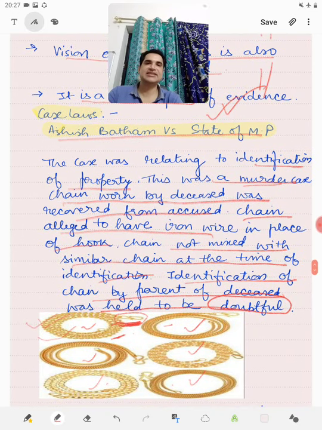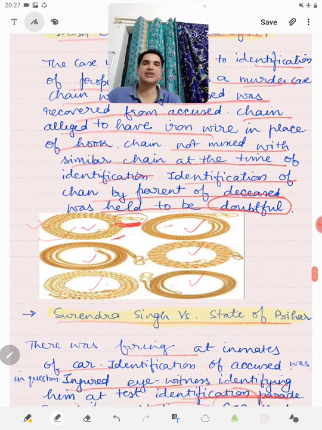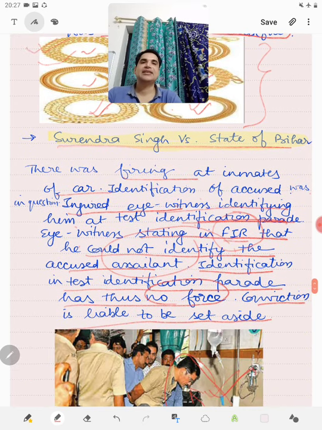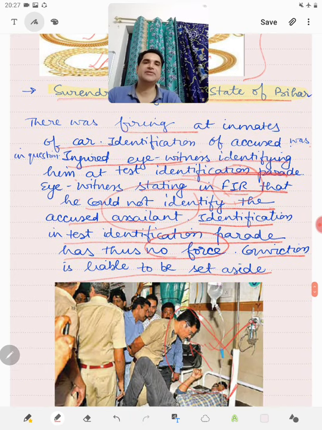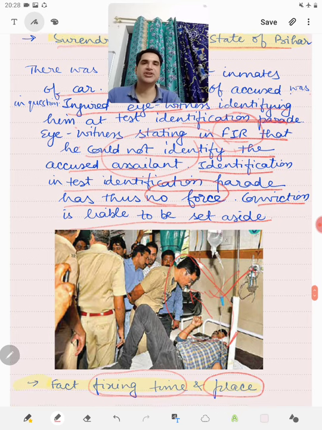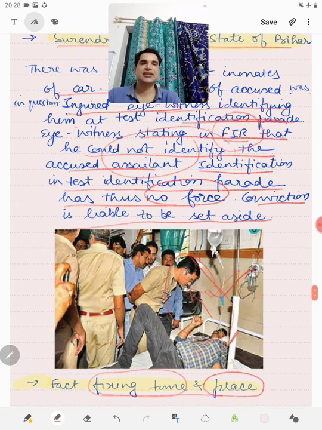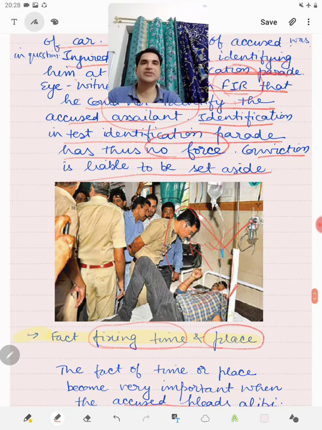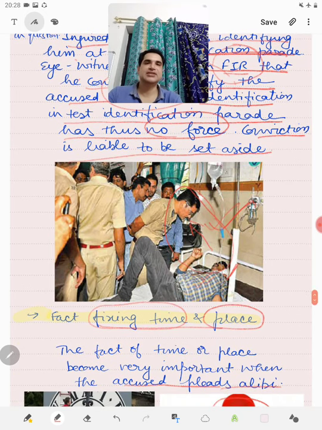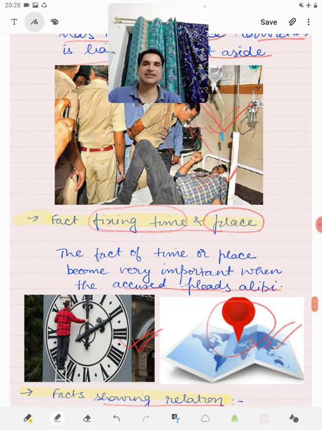Then in the case of Asharfi Batham versus State of MP, we saw that whenever a test identification parade is to be done, the thing has to be mixed with things of similar nature. In Surinder Singh versus State of Bihar, we saw that there was a contradiction between what the eyewitness said in the FIR and what he said in the test identification parade. So it was not accepted and the conviction was set aside.